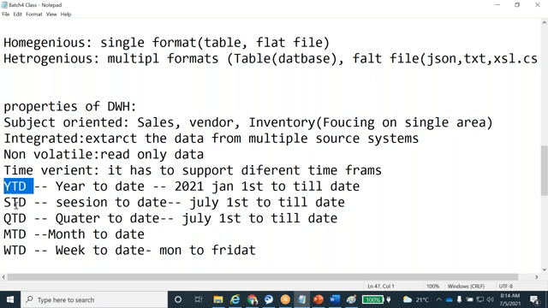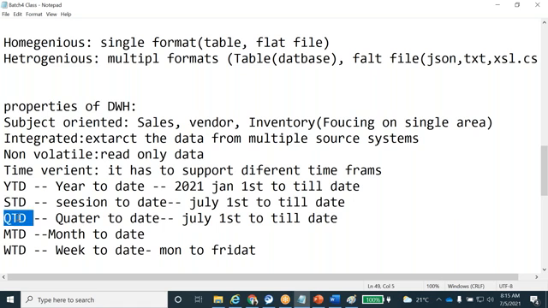STD means season to date, which is half year. We have two half years, first half and second half. In the US or UK, there are two seasons, the fall season and the spring season. But here in India we call it first half and second half.